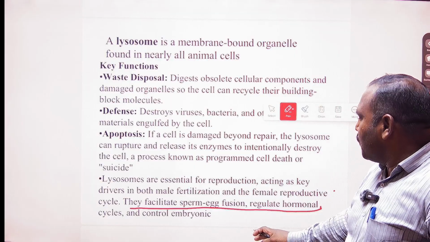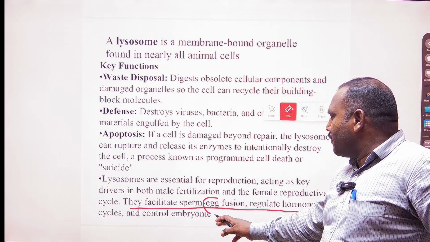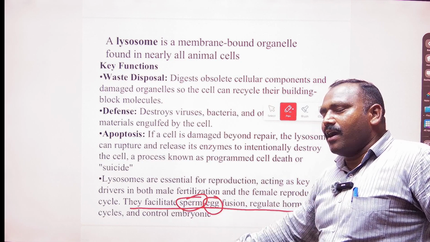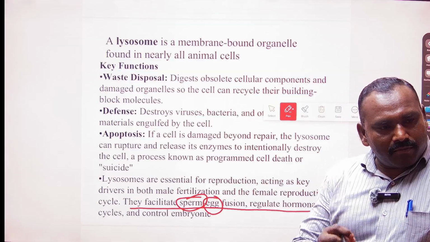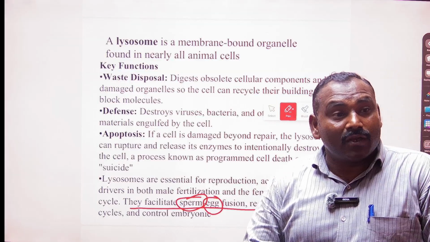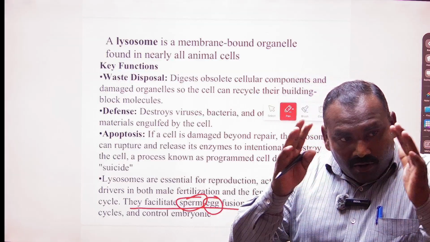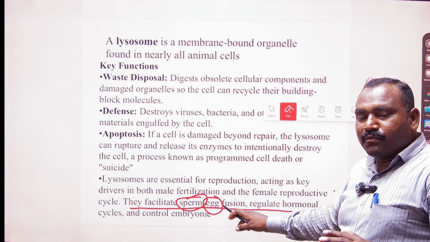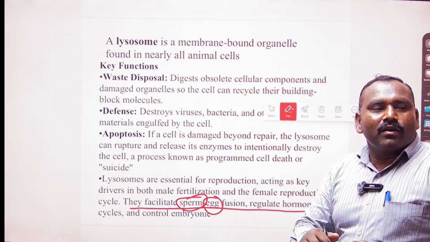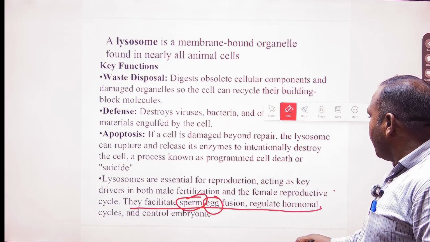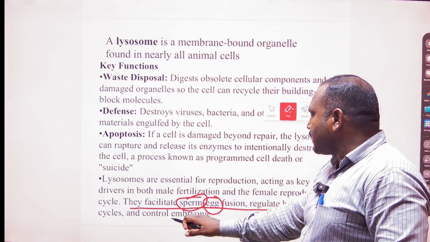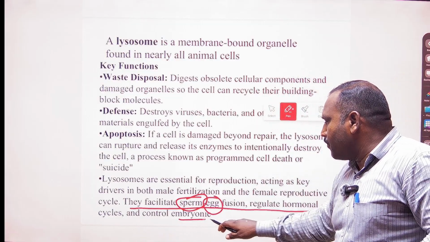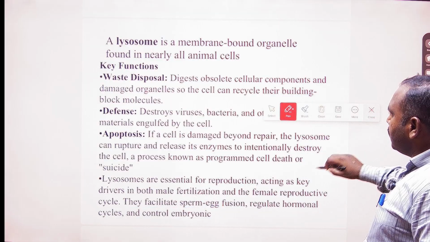The outermost layer of the human female egg can be burst by the sperm, which has a higher concentration of lysosomes. The outermost boundary of the head of the sperm may burst the egg and fuse with the nucleus of the egg, and this regulates the hormonal cycles and controls the embryonic fluid. That is also important.